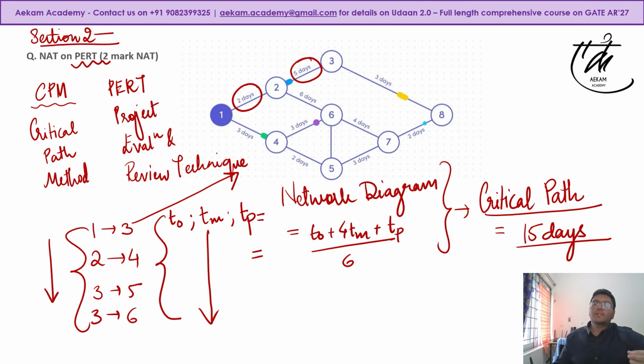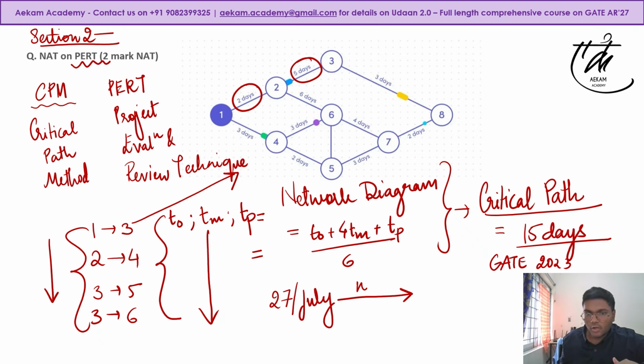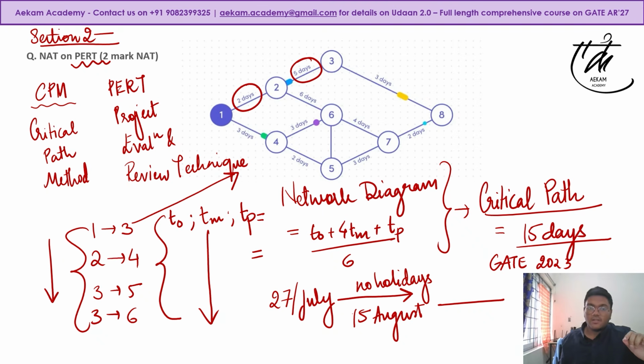The question asked was very similar to what was asked in GATE 23. A project start date was given, which was, I think, 27 July. It was given that there are no holidays except for 15th August, that is Independence Day. So when will the project end? First thing, always include the start date, whenever these questions are asked.